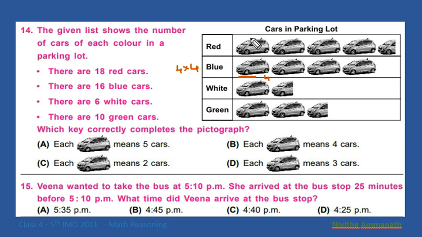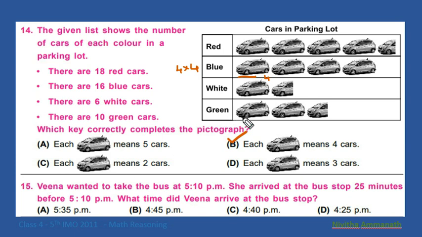For red, 1, 2, 3, 4 is 16, and half a car means 2. So, 18 red cars. So, which key correctly completes the pictograph? Each car means 4 cars is correct.